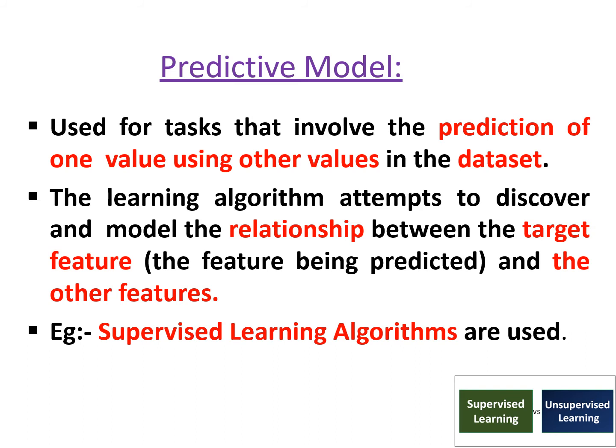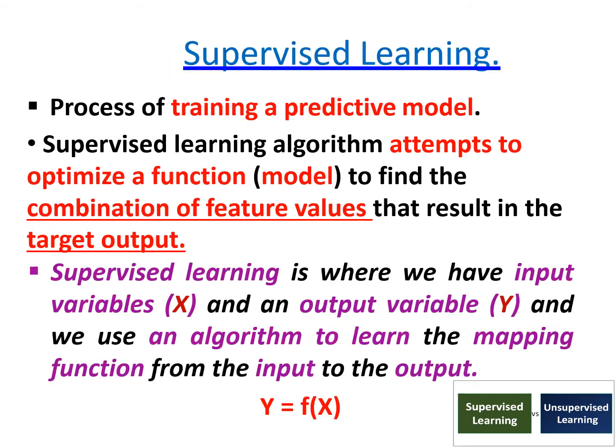So in predictive model, the algorithm should identify the relationship between the target feature and all the other features. Example, supervised learning algorithms. Now let us see the scenario of supervised learning. Supervised learning is the process of training a predictive model.